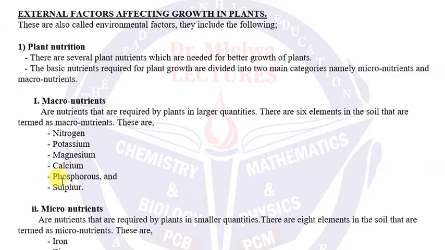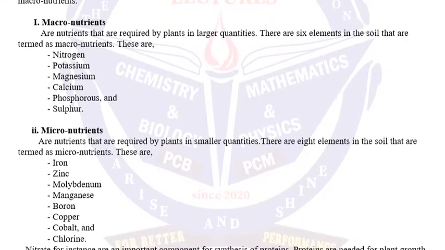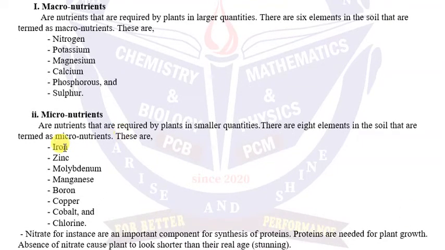That's why the fertilizer NPK, N is nitrogen, P is phosphorus, and then K is potassium. So nitrogen, potassium, phosphorus, NPK. Then we have the micronutrients. Ambao kwenye micronutrients tuna nini? Tuna iron, tuna zinc, tuna molybdenum, tuna manganese, tuna boron, tuna copper, tuna cobalt, tuna chlorine. These are needed in small quantities.